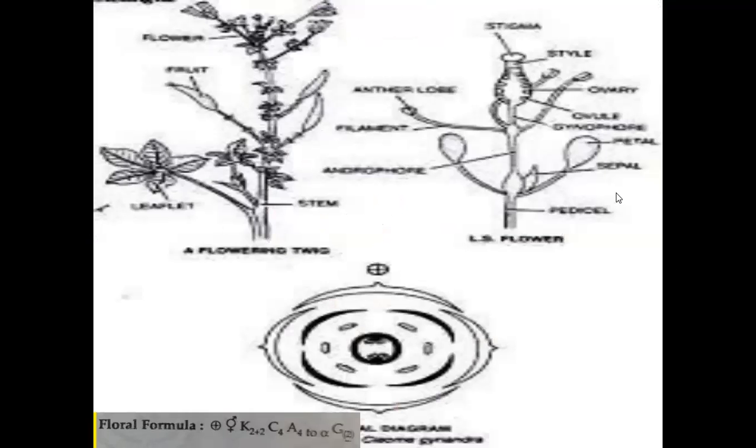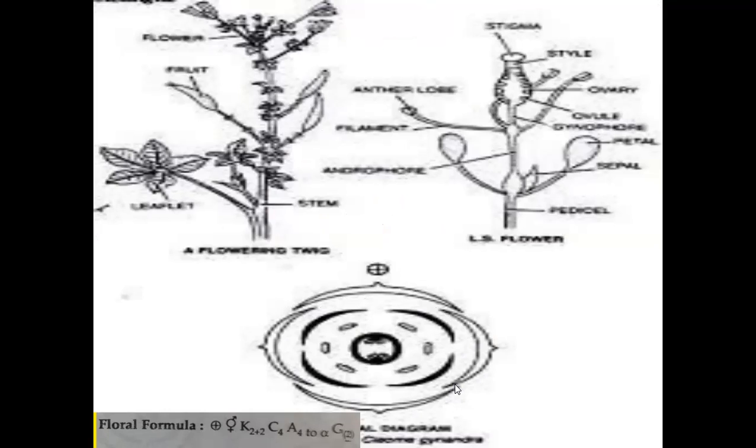But in Cleome gynandra, 4 sepals are present in 2 whorls. In each whorl, 2 sepals are present. Here it is, 4 sepals in Cleome gynandra: 2 sepals at the outer whorl and 2 sepals in the inner whorl.